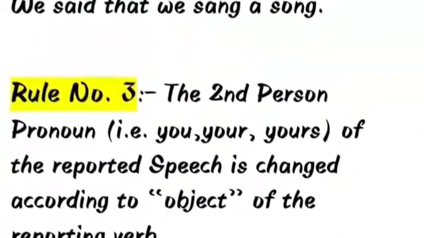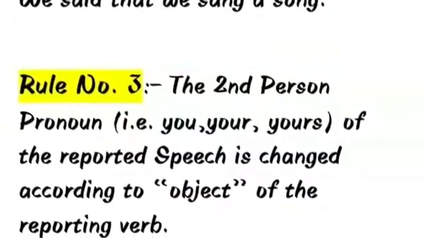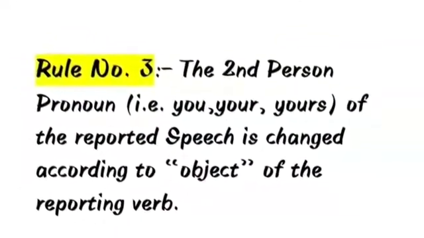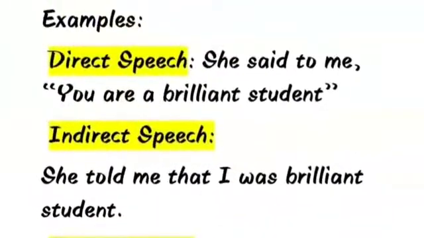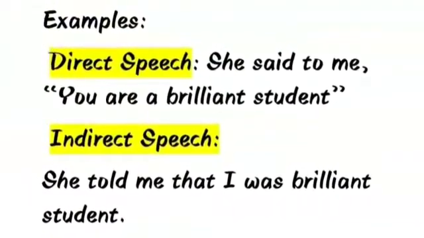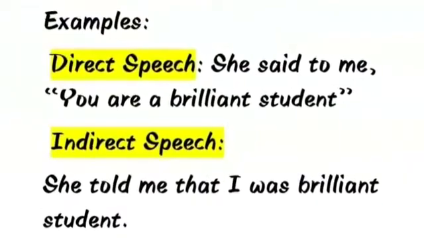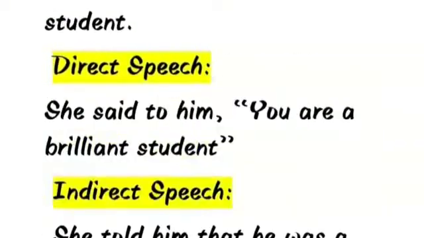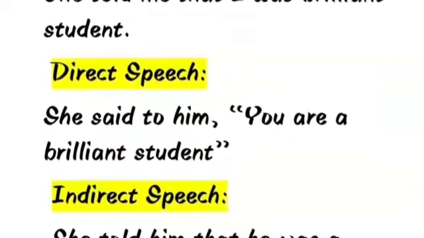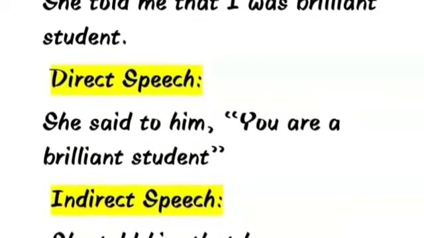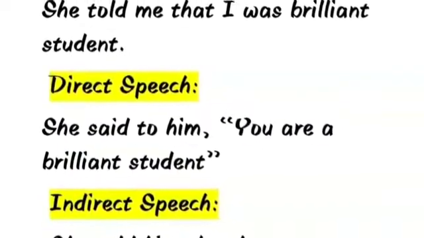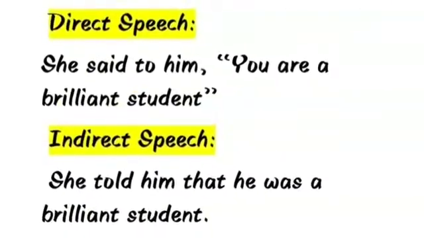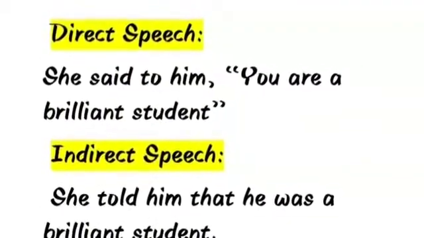Rule number 3. The second person pronoun of the reported speech is changed according to the object of reporting verb. For example, she said to me, "You are a brilliant student." Indirect speech, she told me that I was a brilliant student. Direct speech, she said to him, "You are a brilliant student." Indirect speech, she told him that he was a brilliant student.